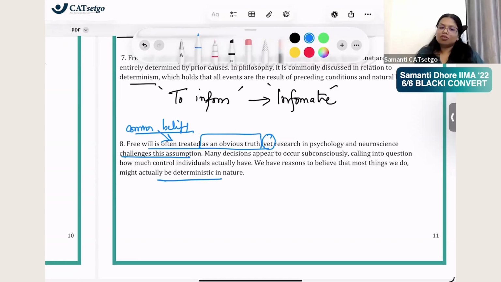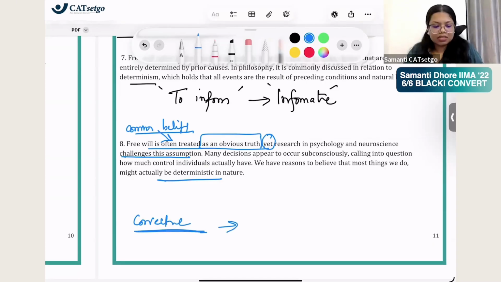So basically, what you're doing here is, commonly people believe this, but I'll tell you there's research which says it is not true. In fact, I can tell you many reasons to believe that it is not free will but rather deterministic. So are you correcting something? Is it corrective in nature? It is, right?